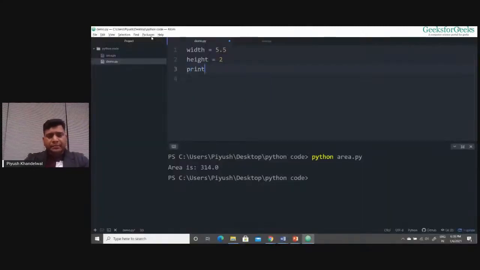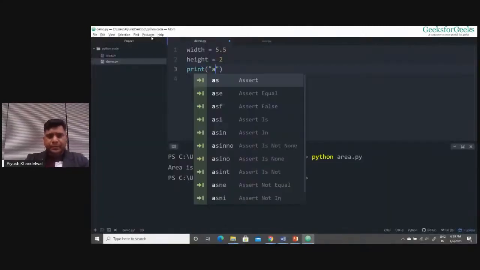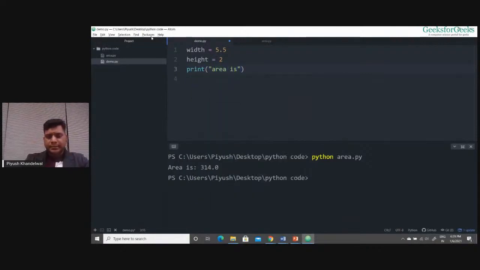And it prints area is width into height. Now if you see what this program actually does, let me try to guess what the output of this program will be.